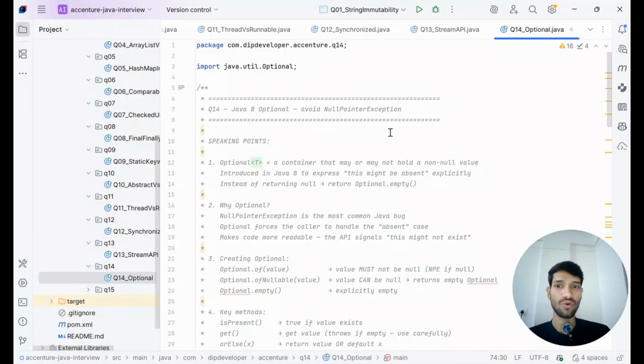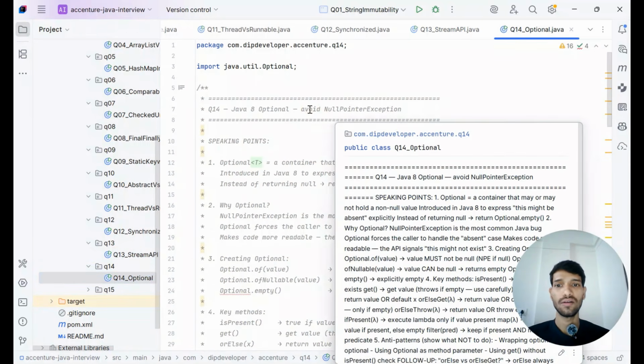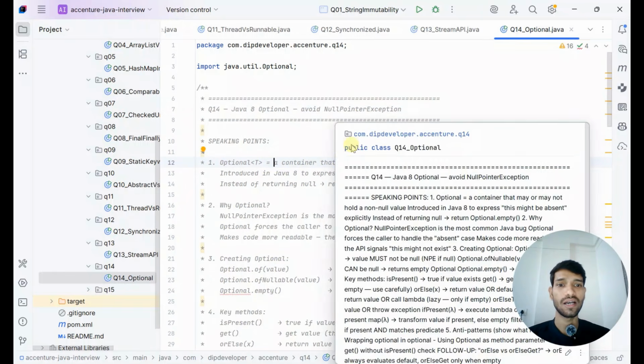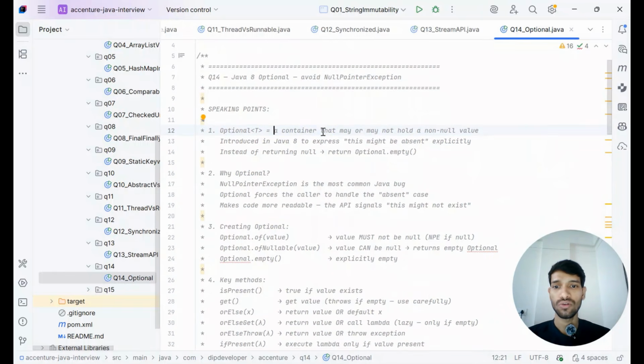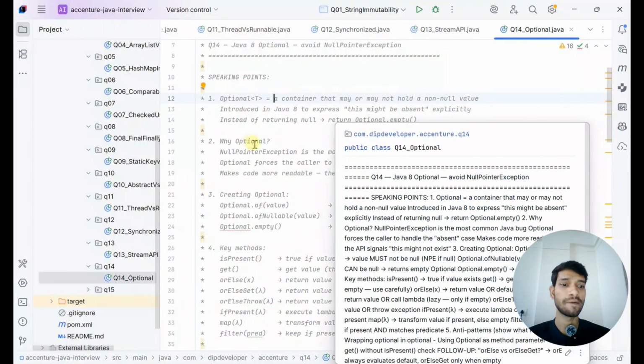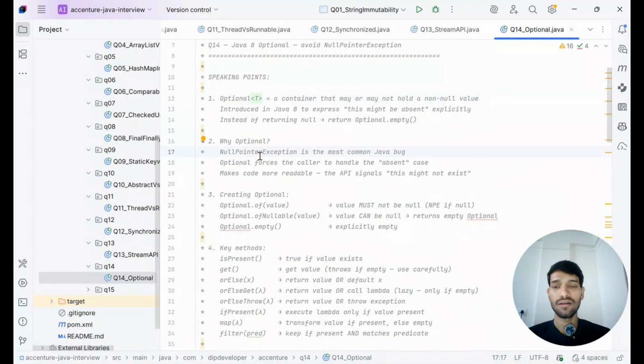The next question is on Optional, a Java 8 feature. Optional is used to avoid null pointer exceptions. It is a container that may or may not hold a non-null value. When we are not sure whether an object or a method is returning null or giving us the object, we should use Optional for that.